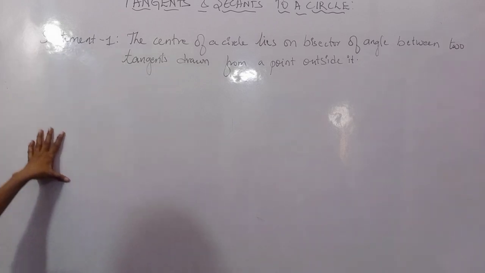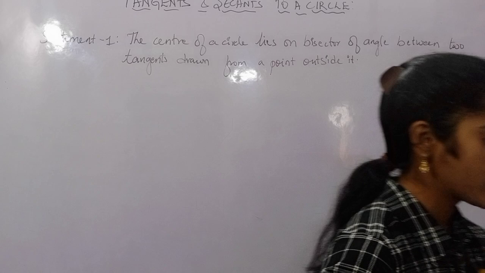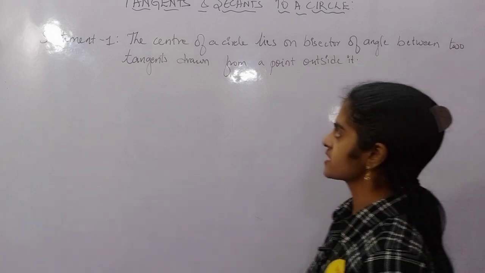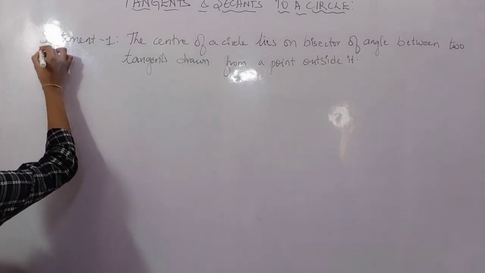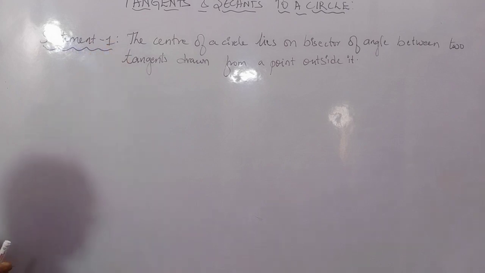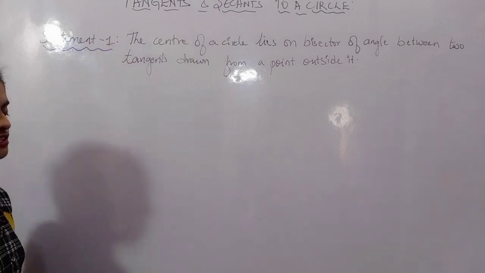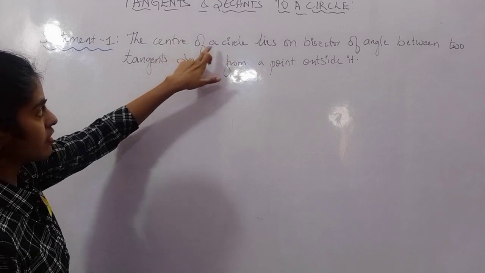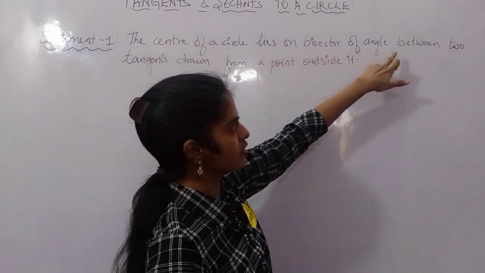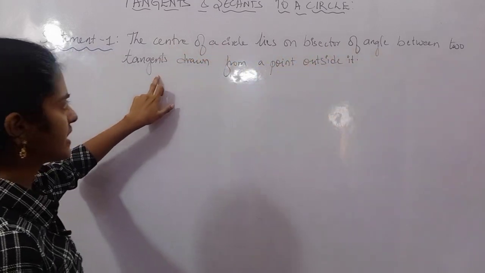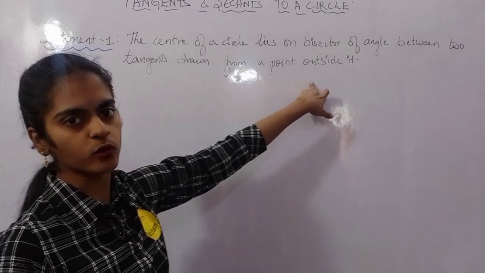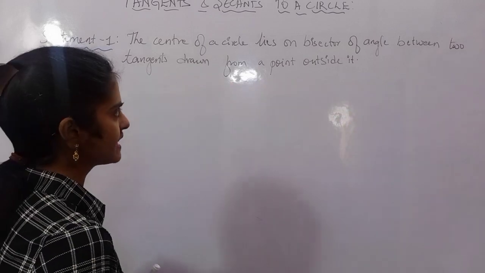So the very first statement here is, statement number 1: the center of a circle lies on the bisector of the angle between two tangents drawn from a point outside it. Okay, so what are they saying?